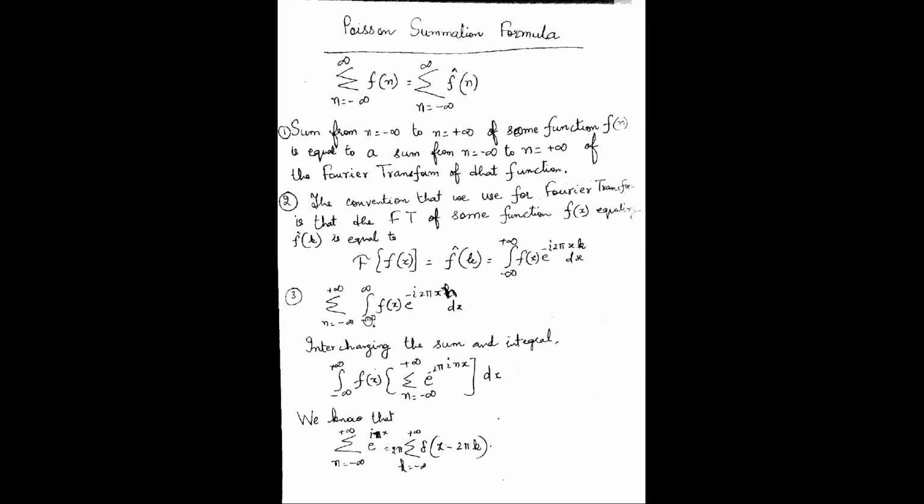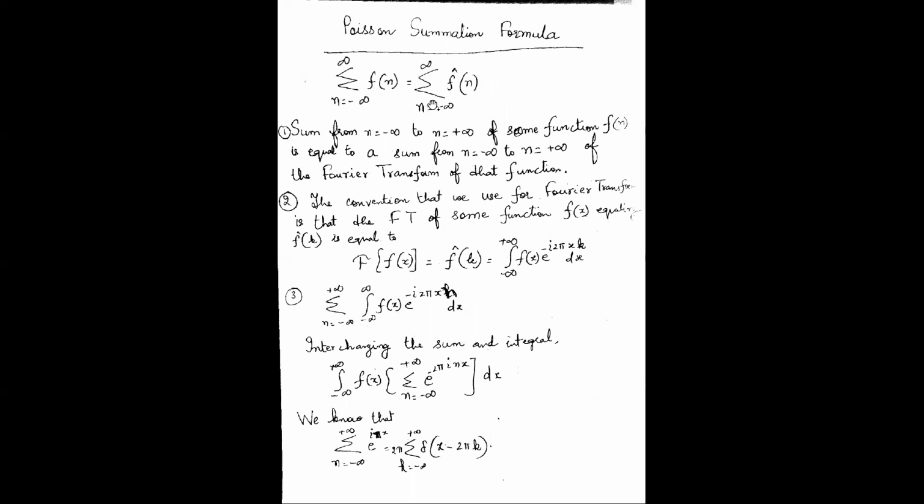n goes from minus infinity to infinity, because here I am taking n as the index. So f(x) e to the power minus 2 pi x n dx. Here it was k, because the argument of the Fourier transform function was k, but here I'm taking n. So this is how I can write it. I'm starting from the right hand side and I will prove it equal to the left hand side. Hence, the Poisson summation formula will be proved.